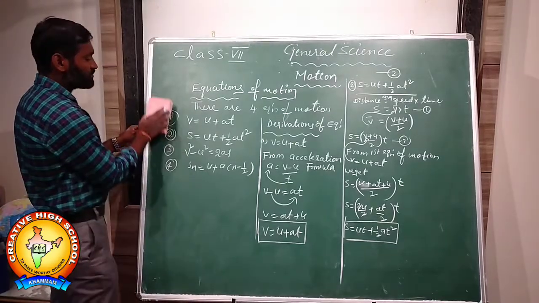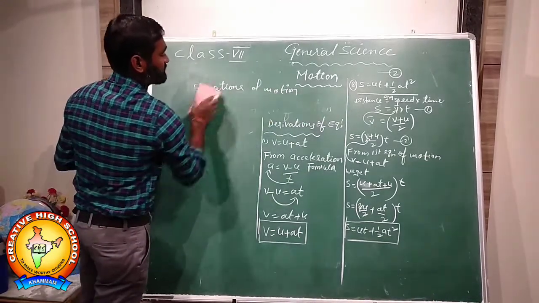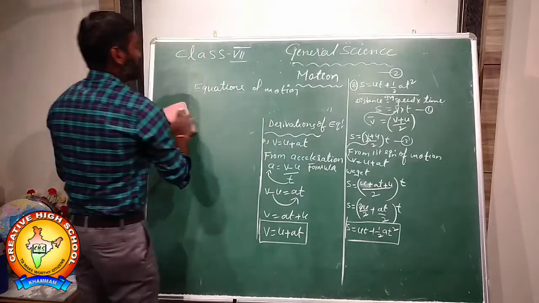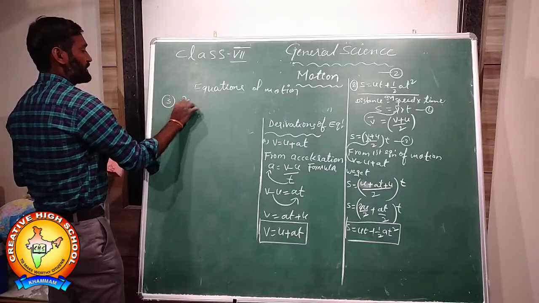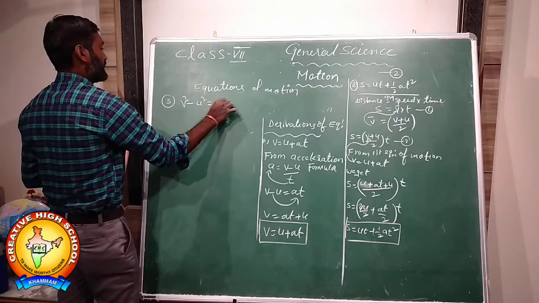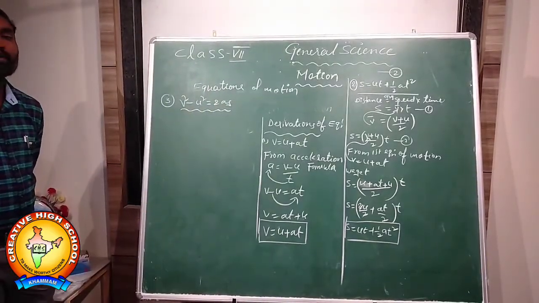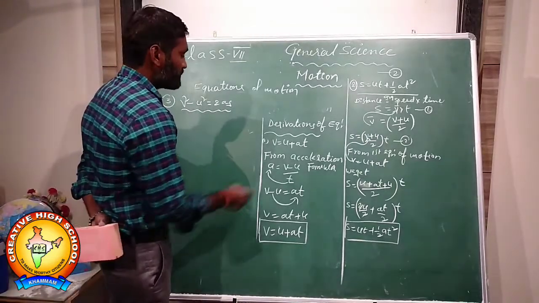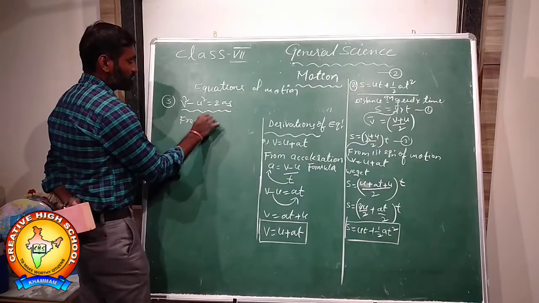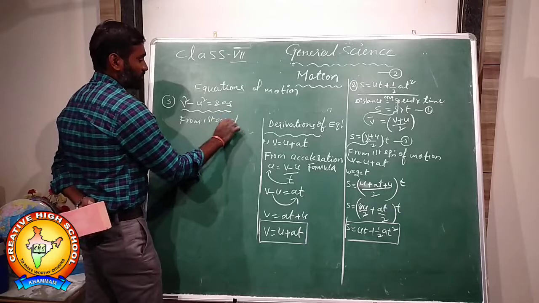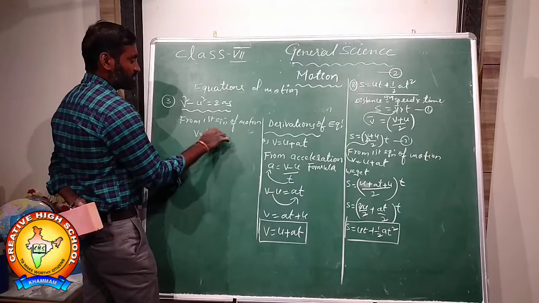What is the third equation of motion? The third equation is v square minus u square equal to 2as. This is the third equation of motion. How can you derive this third equation of motion? Same way, from the first equation of motion. What is the first equation of motion? v is equal to u plus at.